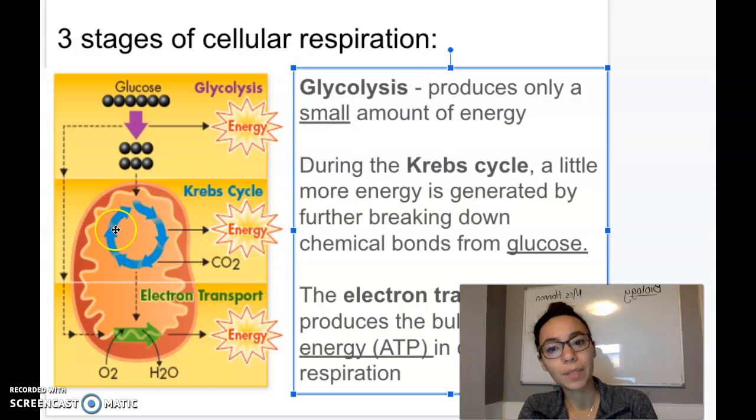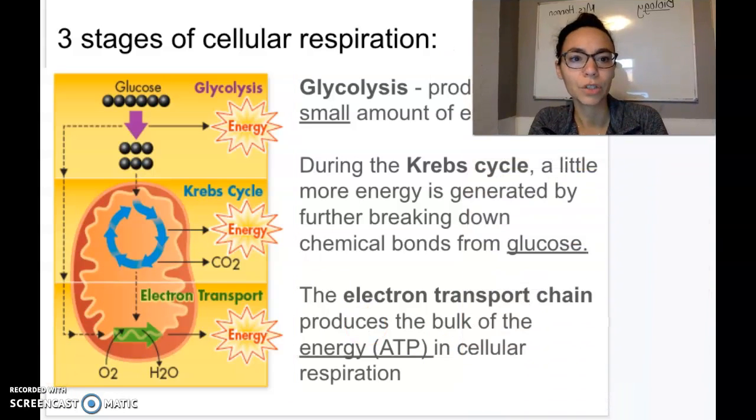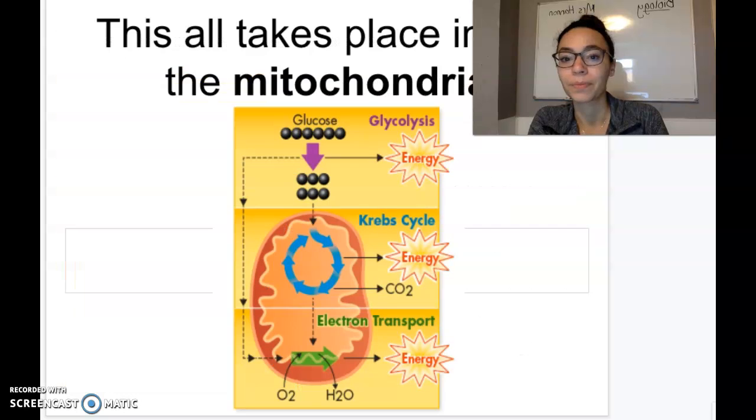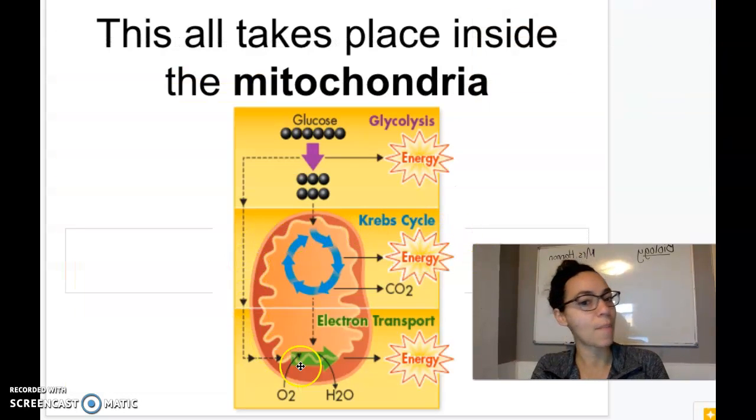And then during the Krebs cycle, which happens inside the mitochondria here, a little more energy gets released by further breaking down glucose. And again, there's a lot of chemical reactions that happen here. I took a whole course in college that goes over this whole thing. You don't need to know that for this class. Just know the words. And then at the end, something called the electron transport chain, which produces the bulk of the energy ATP in cellular respiration. Okay, so we get a lot of ATP molecules just from breaking down one single glucose molecule, which is pretty awesome. And again, this all takes place inside that magical mitochondria that you all told me is the powerhouse of the cell.